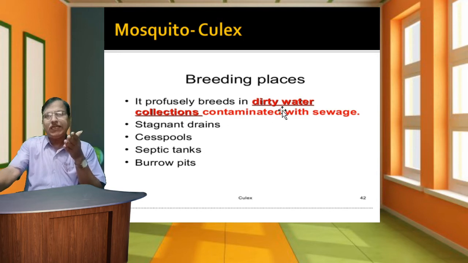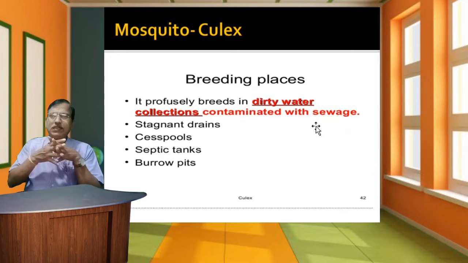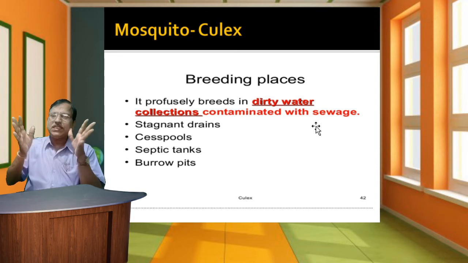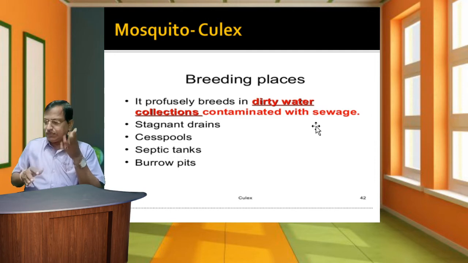Breeding places of the mosquito Culex: it purposely breeds in dirty water collections contaminated with sewage and waste, and dirty water stored in dishes. These mosquitoes select breeding places such as stagnant drains, cesspools, septic tanks, and burrow pits for breeding.